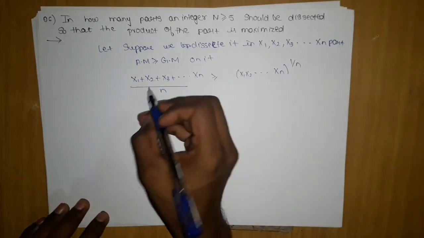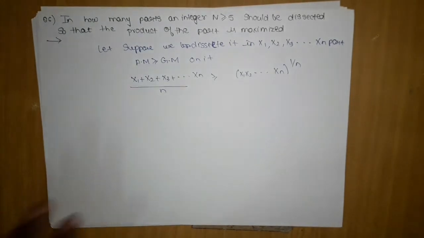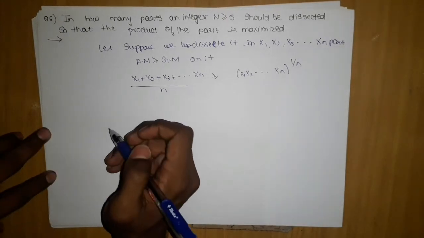Here, if you take some number greater than 5, you will observe, if you take any number of numbers, any numbers greater than 5, and add them and take their AM, in the starting, if you take 2-3 numbers, all the numbers should be greater than 5.